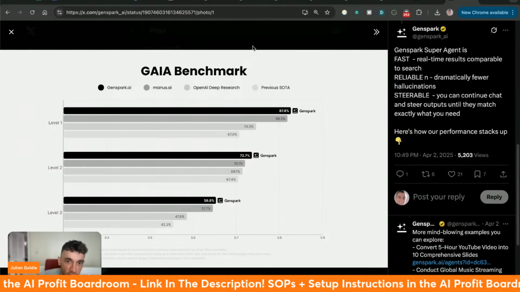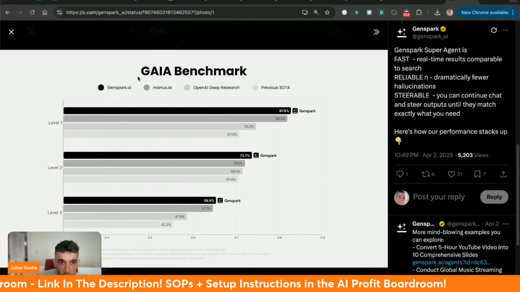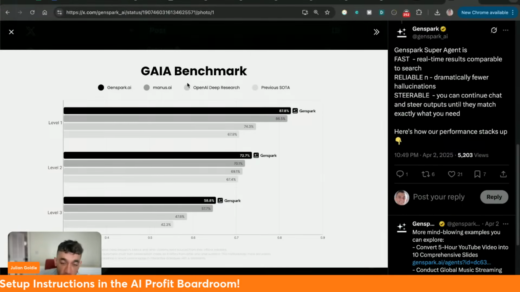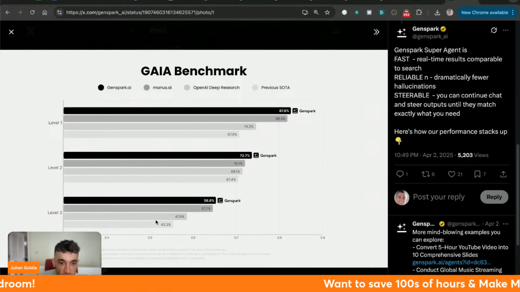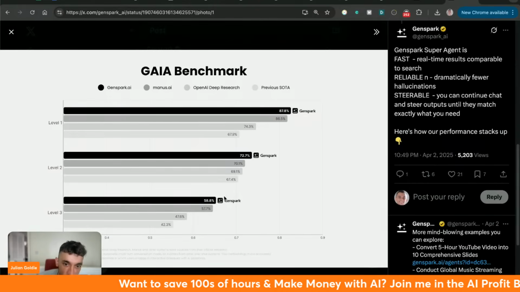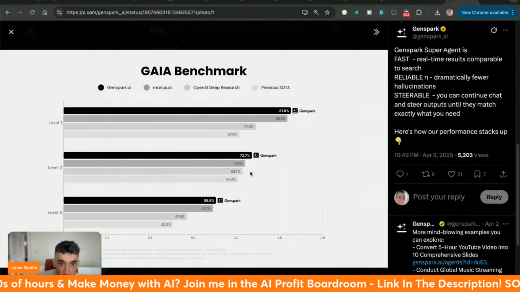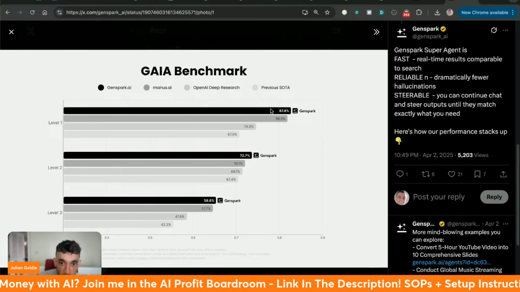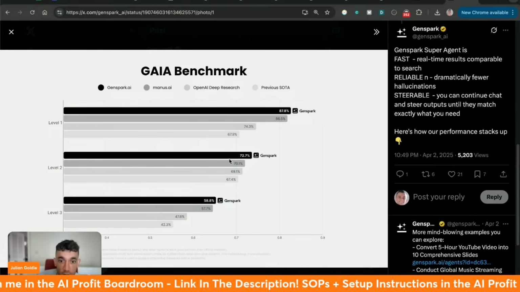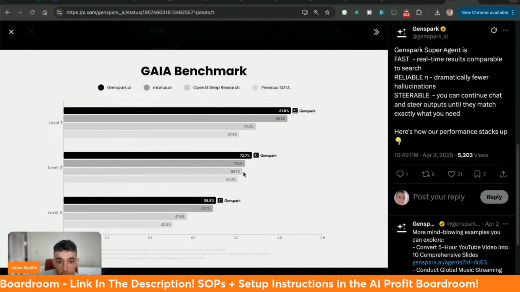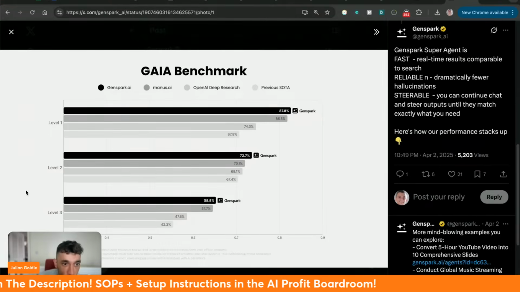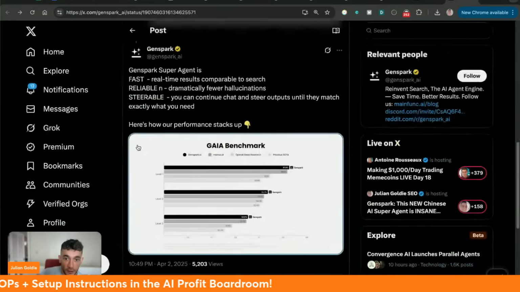Now, this is ridiculous compared to OpenAI Deep Research. So if we look at the Gaia benchmarks here, OpenAI Deep Research, which is seen as one of the leading AI companies in the world, and certainly is, they're falling behind by quite a long way. So they're in like gray over here, and they're scoring like 47% at level 3 versus Genspark, which is 58%. Genspark is 72% versus OpenAI Deep Research is 69%, and they're also beating Manus by a fair way on each of these benchmarks at level 1, 2, and 3. So it's pretty crazy stuff.